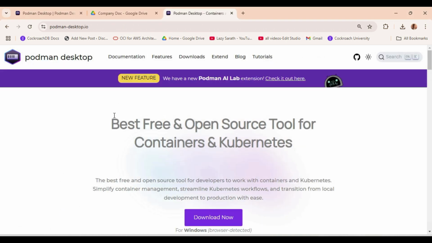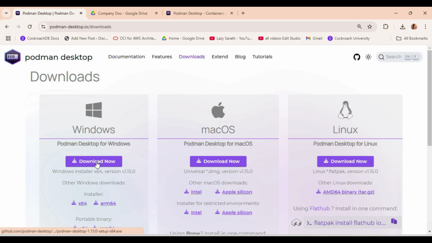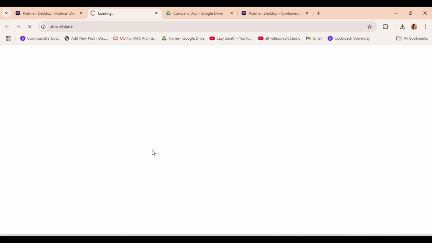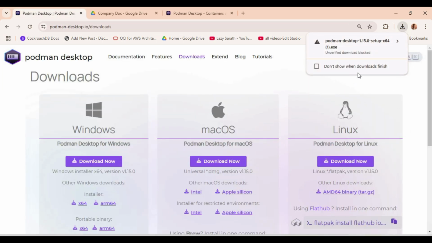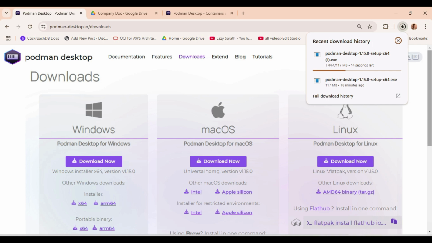If you click on this, this is the website. If you want to go here, you can download it. See this one, you can download it here. Fine. Once downloaded, it will pop up. Yeah, some security, unverified. Oh, I already downloaded.